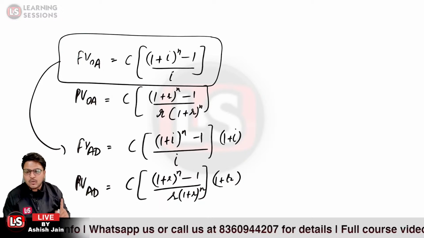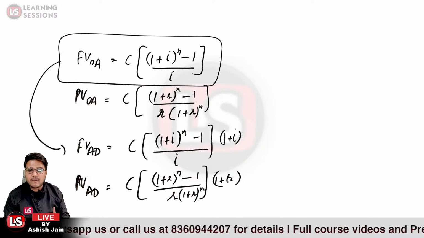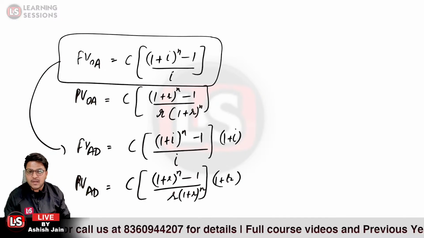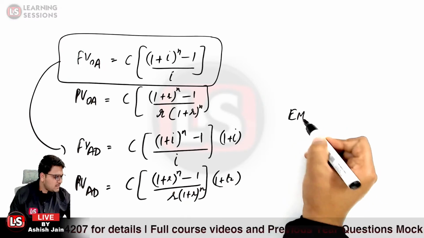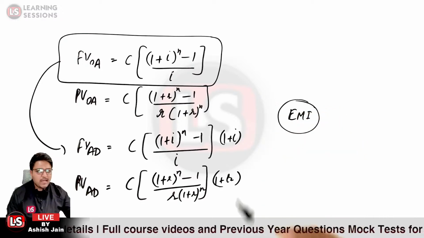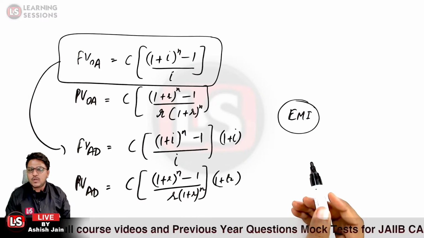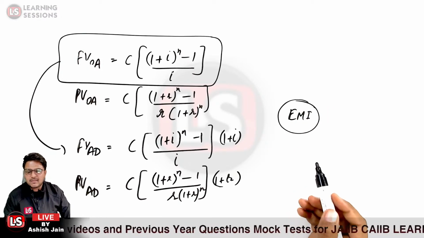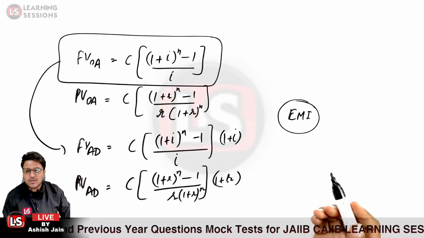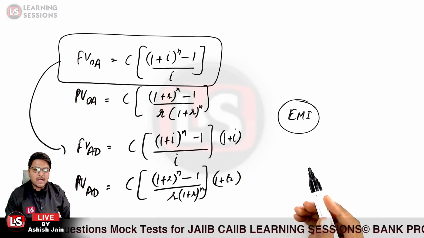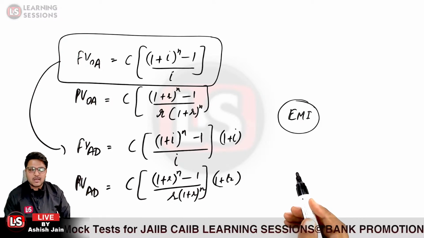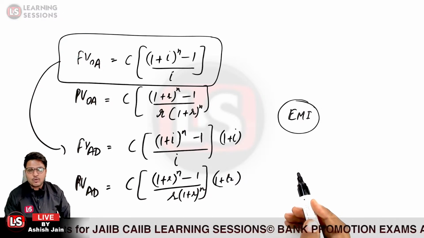I told you that by remembering one formula you can retain 5 formulas. Which one is that 5th formula? Let us have a look. That is related to EMI. Any guesses on which formula would be related to the EMI? You just answered a question earlier about the present value, and you told me EMI relates to this particular formula.